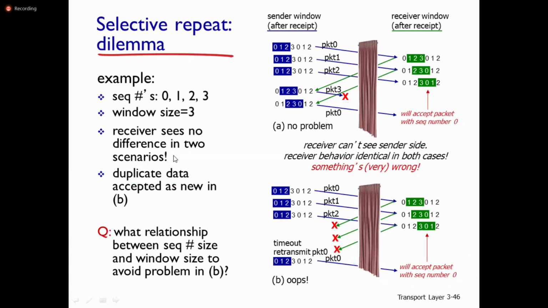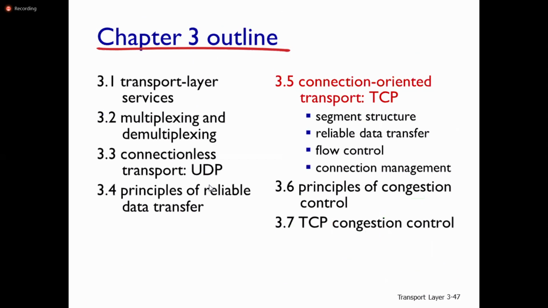Then there is a possibility of avoiding these type of problems. So this is about what are the transport layer services. Then we have seen multiplexing and demultiplexing in both UDP as well as TCP/IP. Then we have seen connectionless transport protocol UDP. Then we discussed the principles of reliable data transfer. So in these principles of reliable data transfers, we have discussed